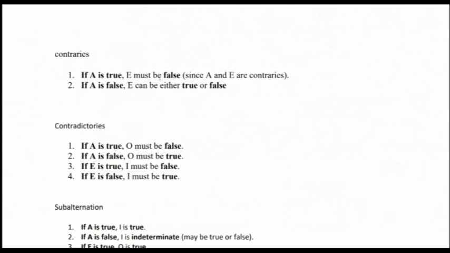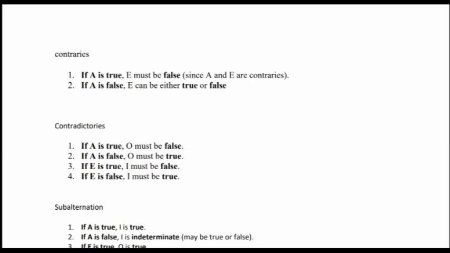Since E is false, we have to also consider A as false, because in contraries, both A and E cannot be true together but both can be false together.